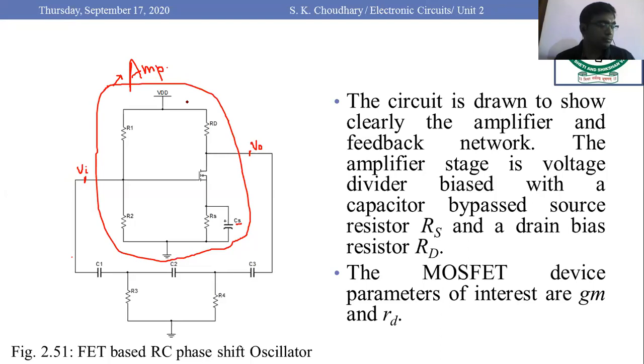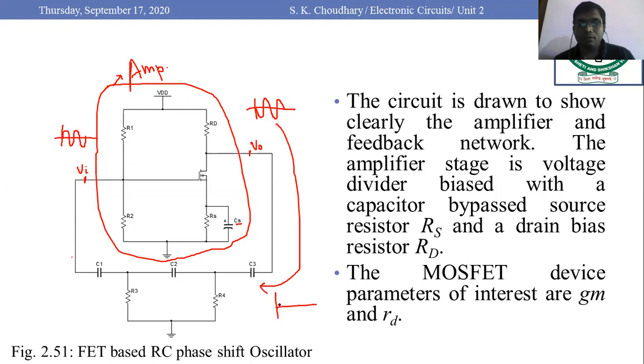So what happens in this particular circuitry? Here you have a sinusoidal signal that is 180 degree phase shifted signal. And this signal would be fed to the feedback network.